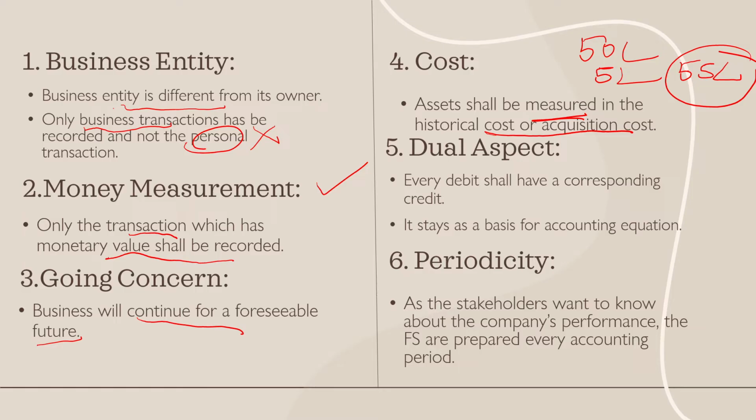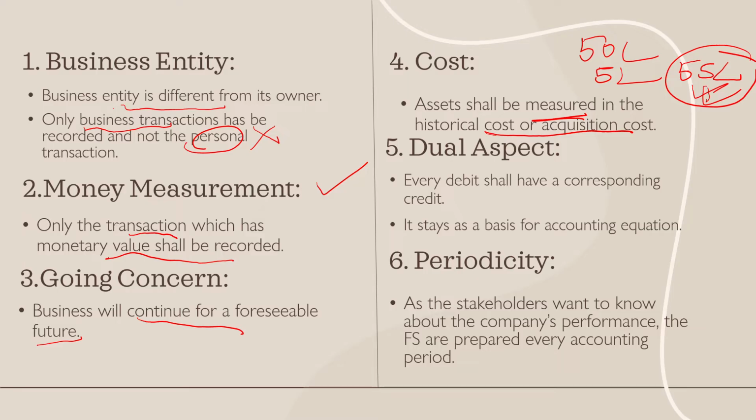Acquisition is nothing but you are purchasing something, so that is your acquisition. For acquiring that asset, you have incurred certain cost. That cost has to be recorded. So I will record in my books of accounts stating I have purchased machinery for 55 lakhs. So that is the cost concept. Dual aspect.